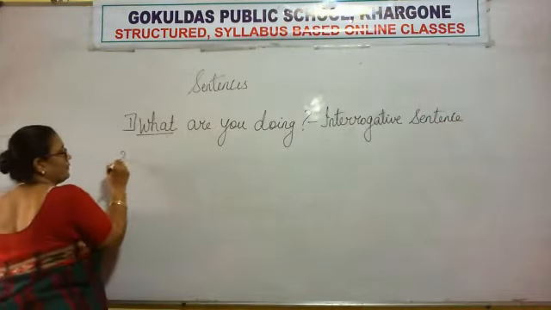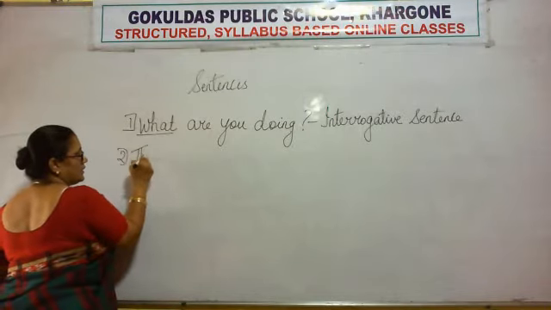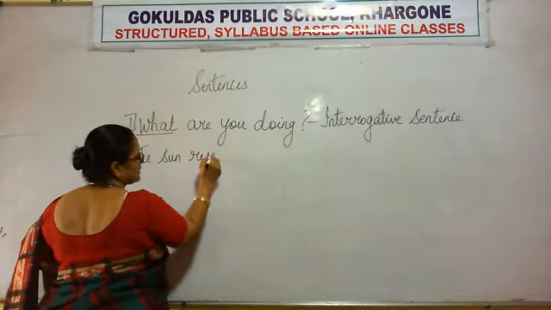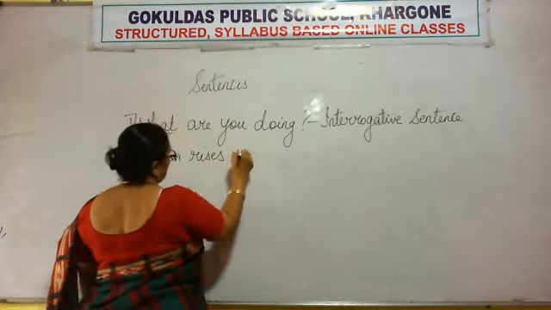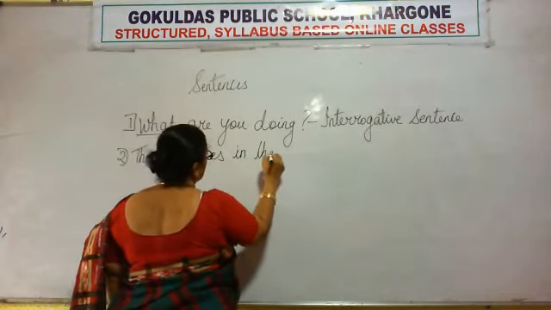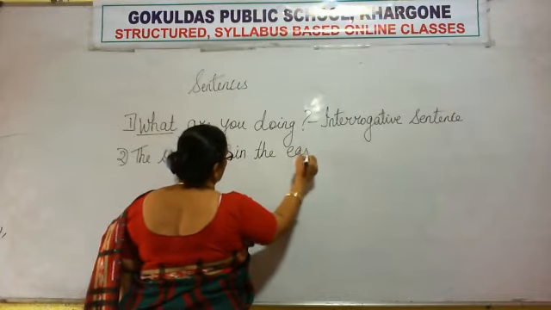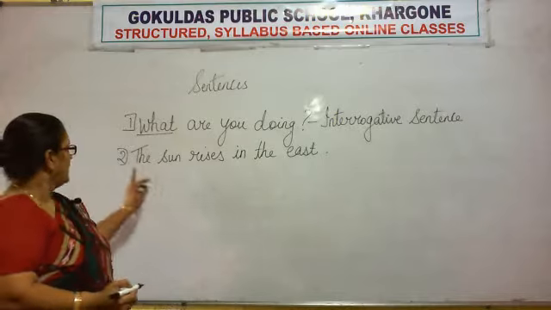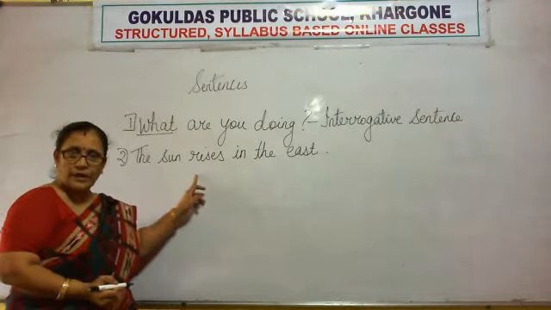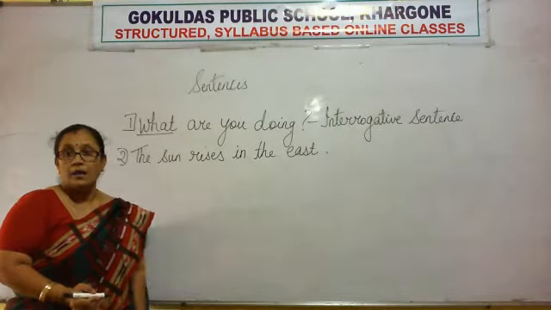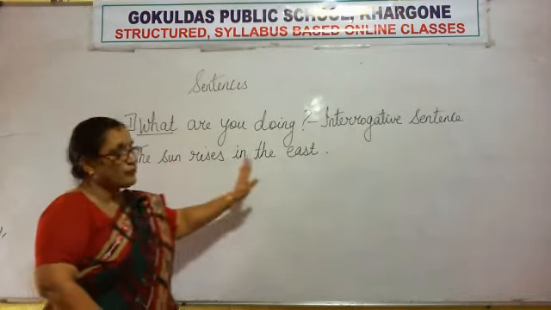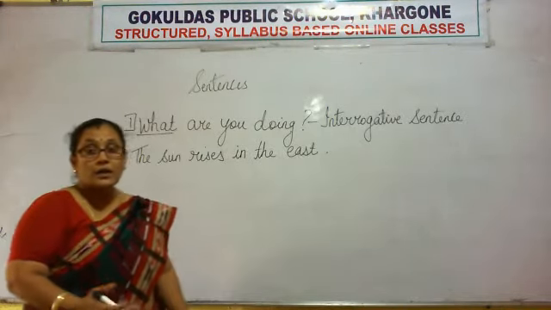Next sentence. The sun rises in the east. Yes. I have given you the sentence. The sun rises in the east. Now check. The first letter is capital. Yes. Ending with a full stop. Yes. What is it telling us?